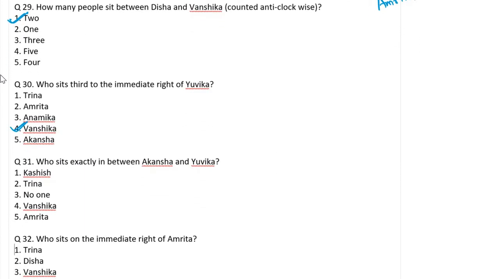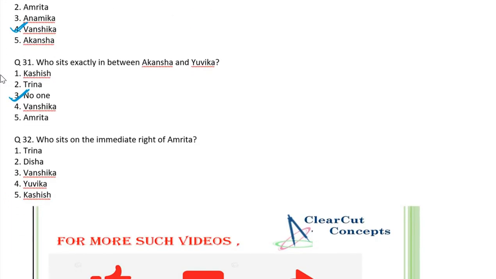Who is exactly between Akansha and Yuvika? No one. Who sits immediate right of Amrita? I hope it's clear. What you need to do is read the question once, make an answer on your own, and check the answer. If there is any mistake, see how you put the answer and then check it. I hope it's clear.